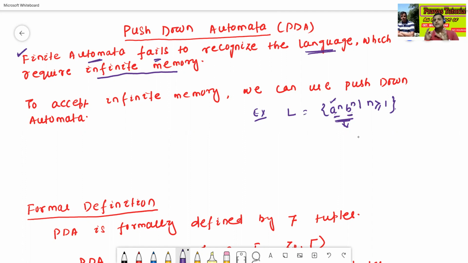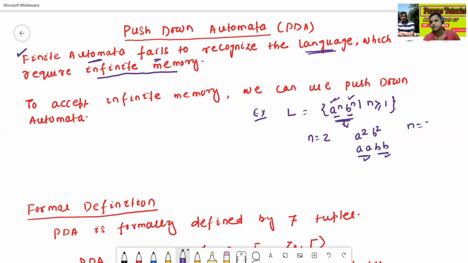Each time, suppose for example, n equals 2, the string looks like a squared, b squared. Or we can write it like this: double a, double b, a a b b. Here, 2 a's are followed by 2 b's each time. So that means we require a memory, we require a comparison here. Each time n a's are followed by n b's, 2 a's followed by 2 b's.